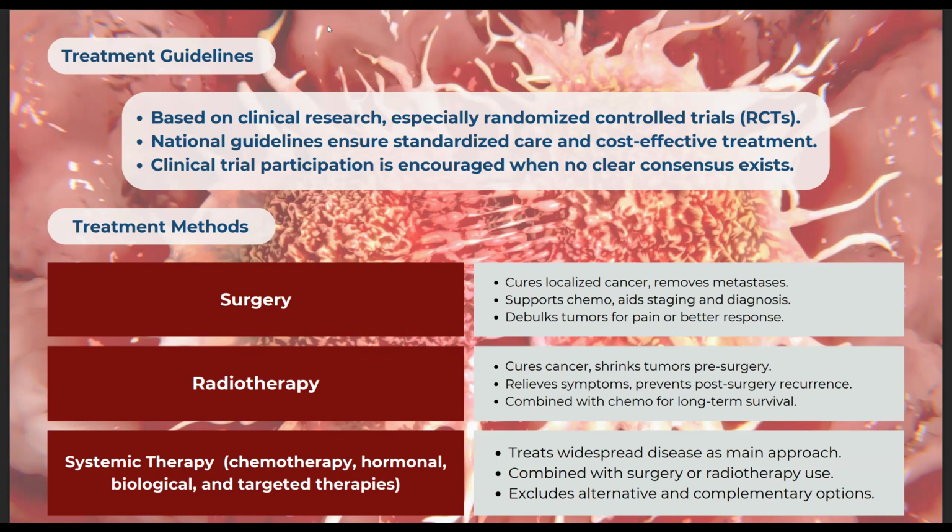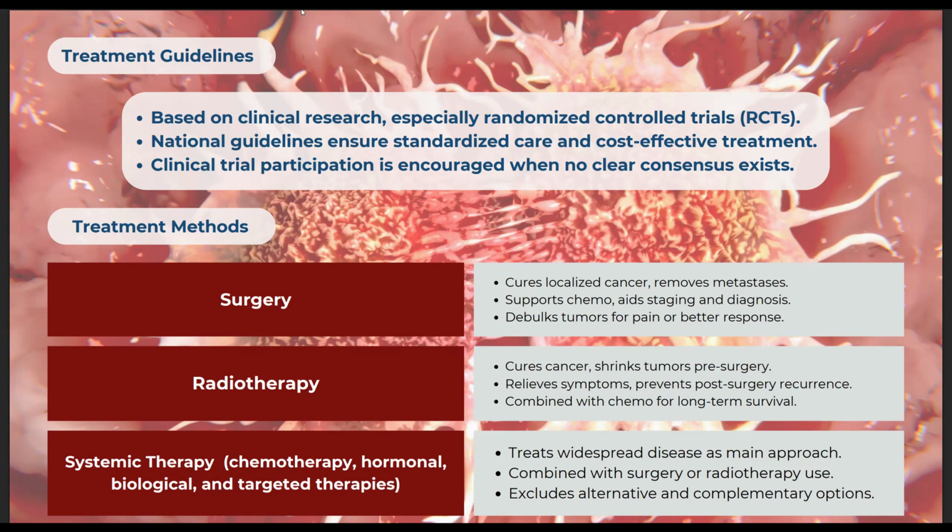So systemic therapy. This includes chemotherapy, hormonal, biological, and targeted therapies. So what is systemic therapy? It involves medication that circulates throughout the body to target cancer cells systemically. Nagatuyok yun siya sa buong body. This is especially important when the tumor has metastasized beyond the primary site.